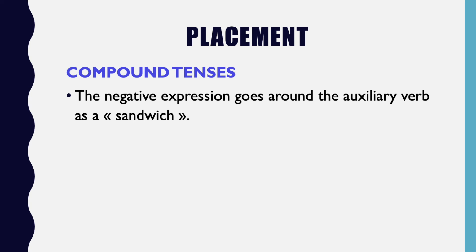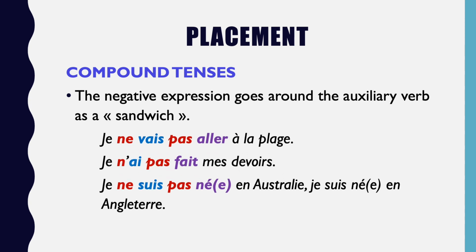Now, I've got some examples. The first example is not technically a compound tense, but it's what we call the near future, the futur proche. For this one, we are going to put the ne pas around the verb aller, conjugated in the present tense. Je ne vais pas aller à la plage. I am not going to go to the beach.